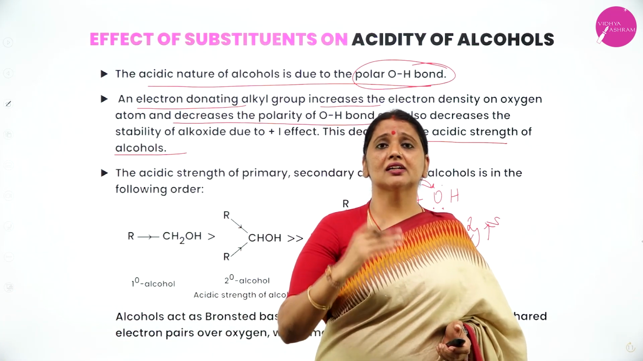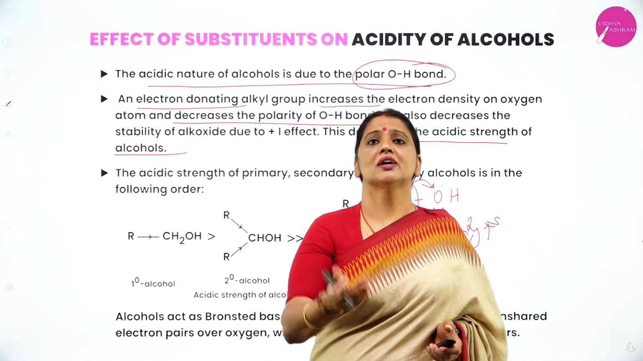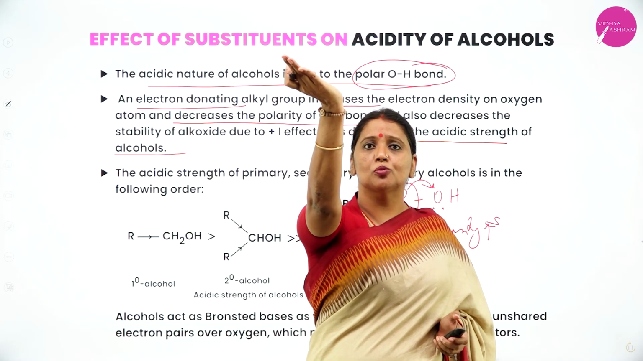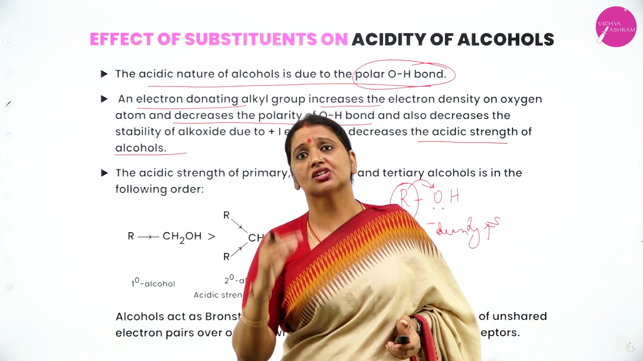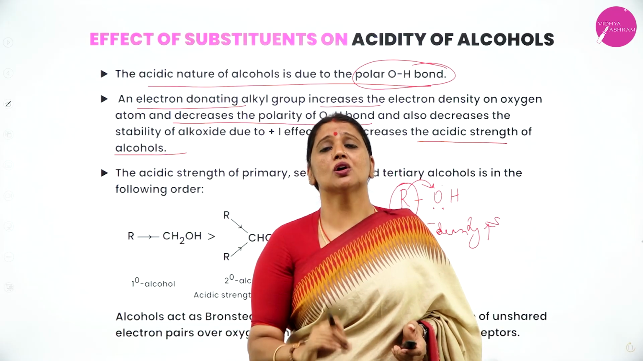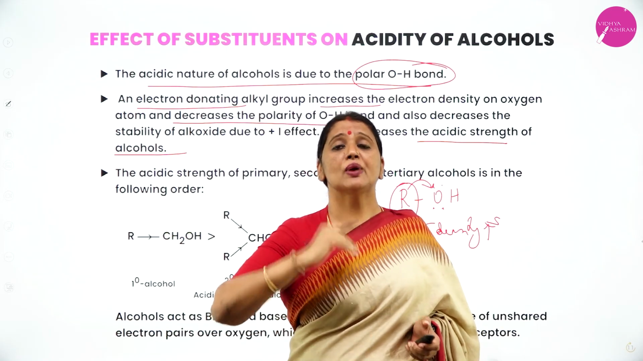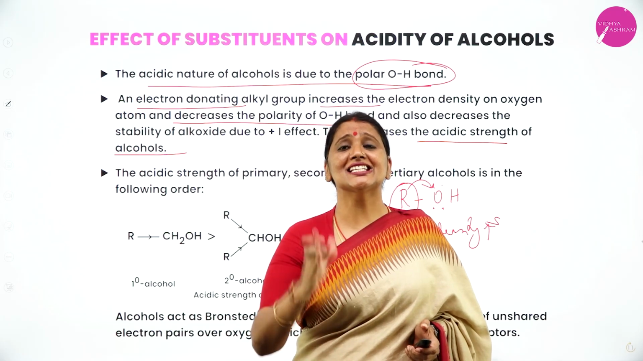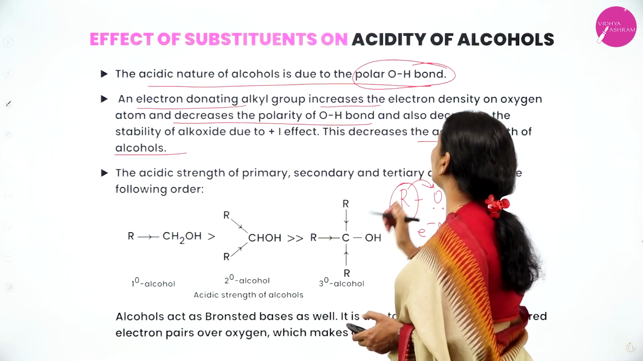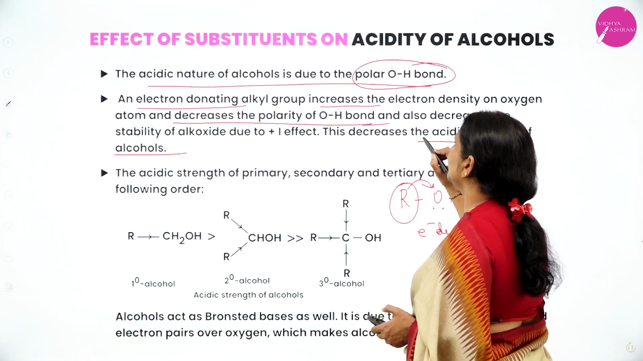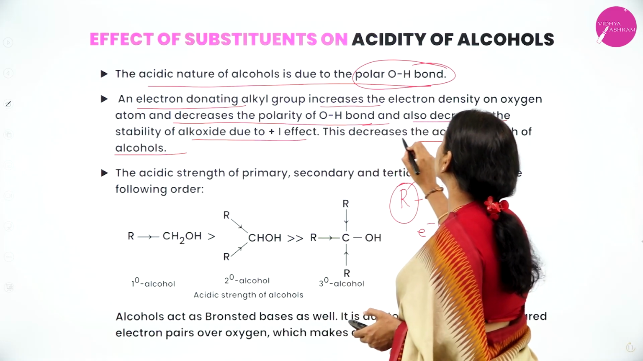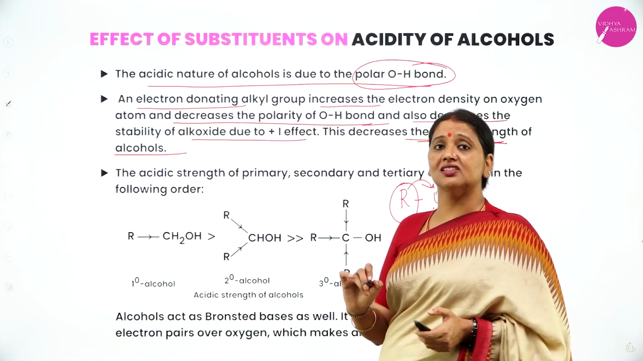As the alcohol contains more alkyl groups, it is less acidic. As the number of alkyl groups increases, acidity decreases, because alkyl is an example of an electron donating group because of the positive inductive effect. When it donates electrons, the density on the oxygen atom increases. As density increases, the polarity decreases. Stability decreases due to the positive inductive effect. This decreases the acidic strength of alcohol.